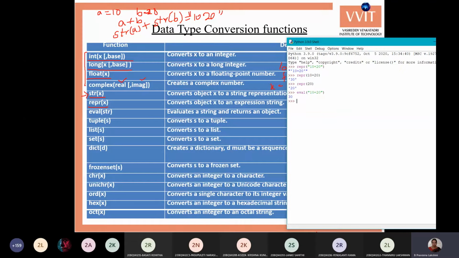It evaluates that expression in the string, so it evaluates the expression in the string and gives you the output, which is 30. Actually, the str function will give you the value as it is. If you give 10 plus 20 in a string, it comes as 10 plus 20 as it is. But the eval function is especially to execute that expression in the string and give the value.